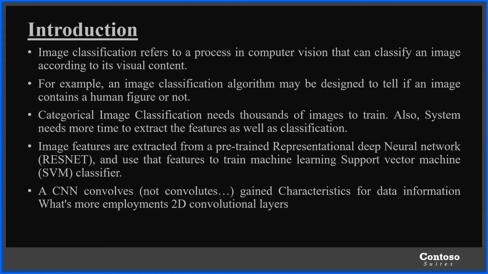Also, the system needs more time to extract the features as well as for classification. The system, that is the computer, requires more time to extract these features for the classification. Then image features are extracted from a pre-trained representational deep neural network, that is ResNet, and we use those features to train a machine learning support vector machine classifier.